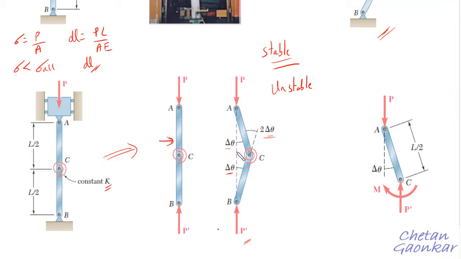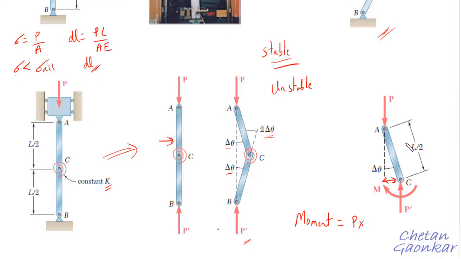In order to analyze this, let us further draw the free body diagram of this member AC. At point A, it is subjected to load P, and at C there will definitely be a reaction force P dash in the upward direction. Because of this force P and P dash, there will be a couple, which will have a moment of magnitude P multiplied by this distance, right? And how much will be this distance?